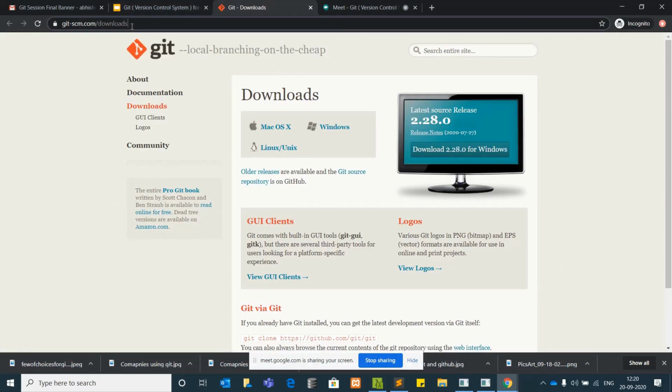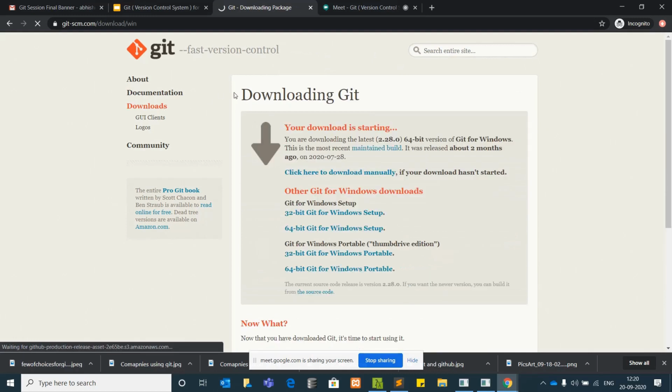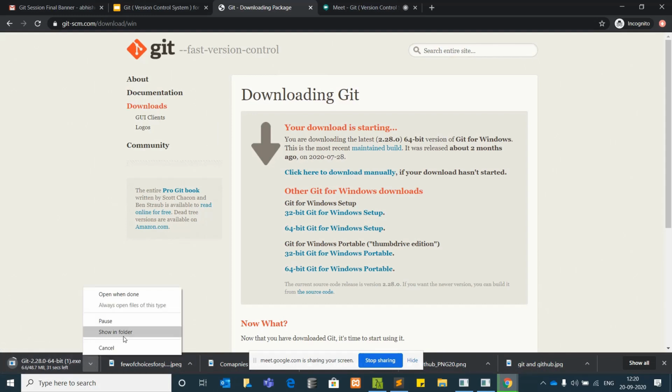So here is the official website to download Git, that is git-scm.com. I'm using Windows, so if I click on Windows, it will start downloading an exe file. Likewise, you can go ahead and install the exe file. Now that I already have it, I'll just cancel the download.